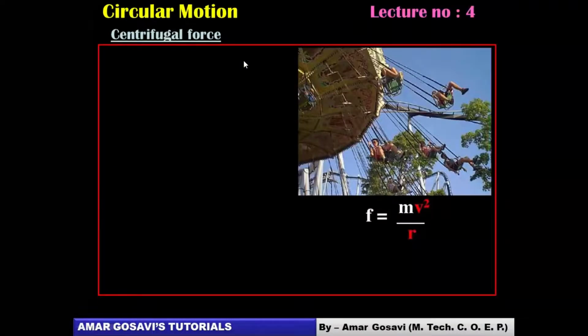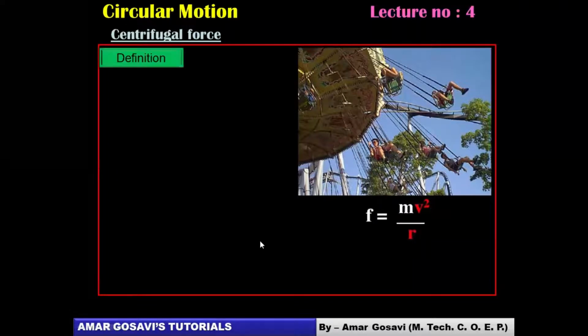So here, somebody was asking me a question about where centrifugal force is applied. You can see in such kind of motion, these kids are being thrown away from the center of the circle. And this is the best example of centrifugal force. The value of centrifugal force will be the same as that of centripetal force, just the directions are opposite, you can see. Therefore, this value is also given as mv square by r.